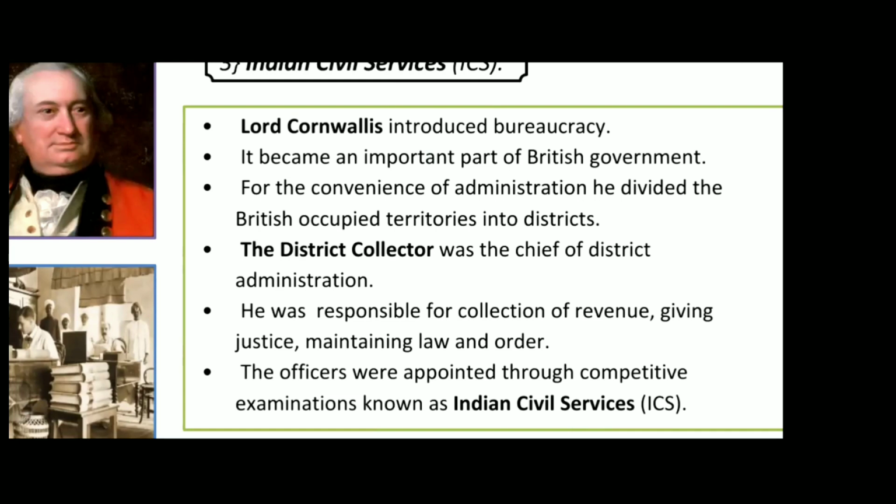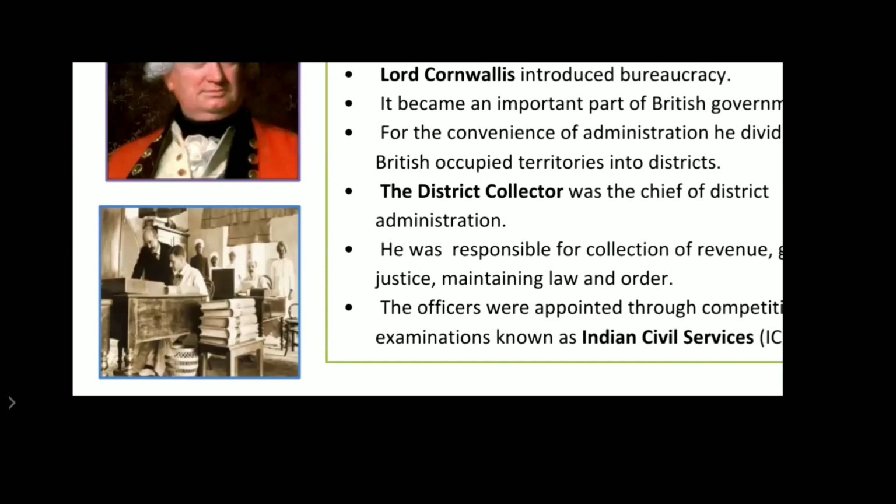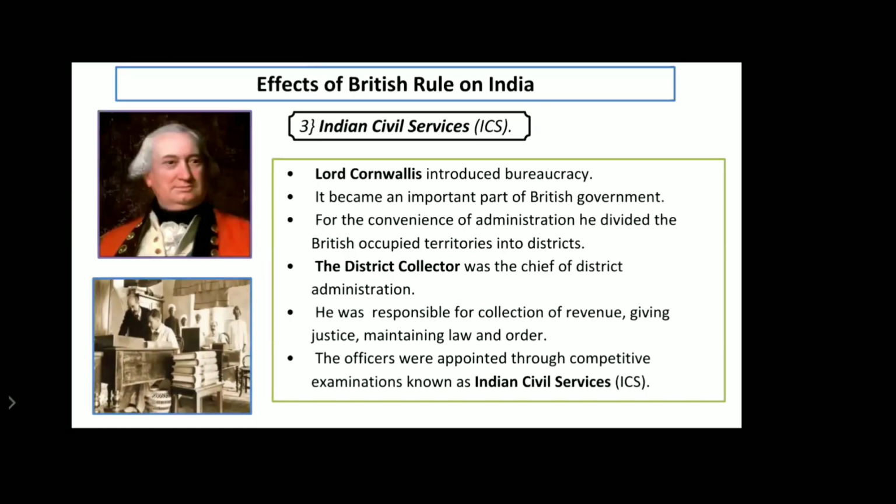The officers were appointed through competitive examinations known as Indian Civil Services. Now, how were the officers appointed? They were appointed by competitive examinations, and it was known as Indian Civil Services, ICS. Okay. You can see the picture here. Now let's see the next one.